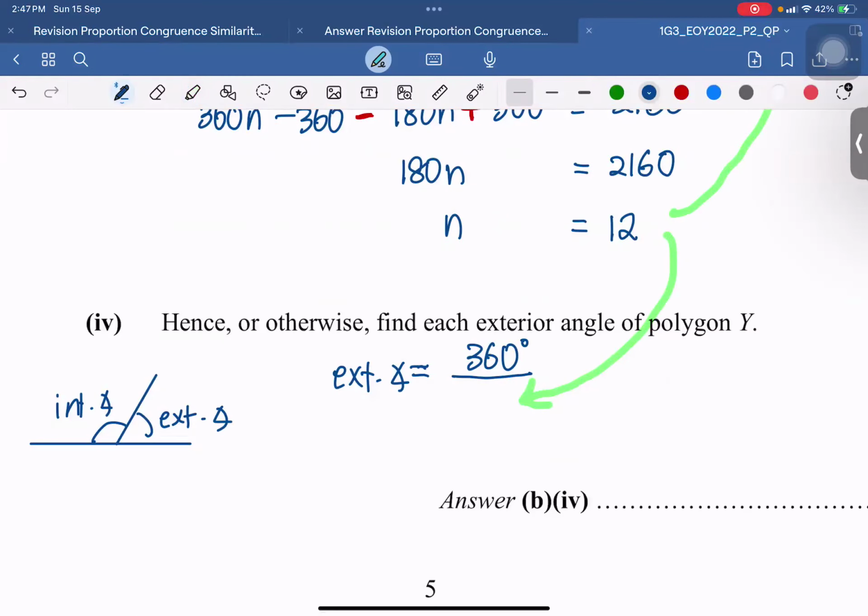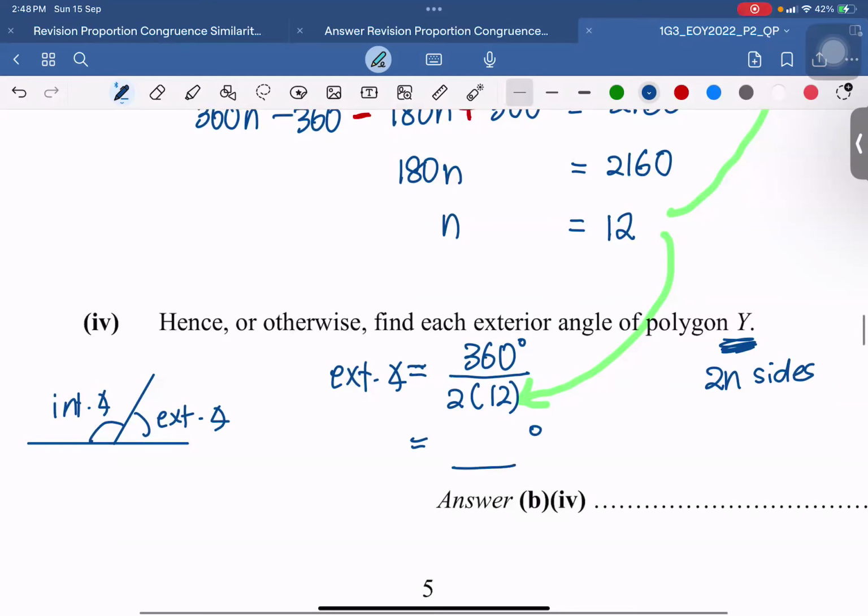So a common mistake: sometimes students are going to divide by 12. No. Some students will take it to divide by 12, but no, polygon Y has 2n sides. Okay, so 2 times 12 sides. So I think you should be able to give me the answer already. Get your answer in degrees. Okay?